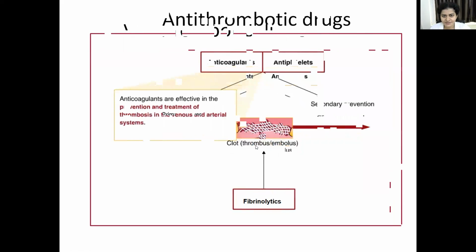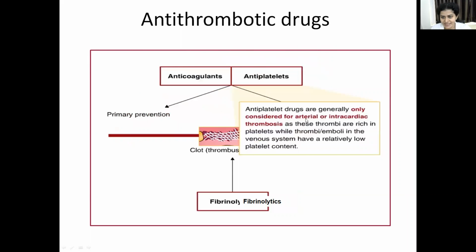Anticoagulant drugs are effective in prevention and treatment of thrombosis in both venous and arterial systems. Remember, anticoagulants are used for prevention and treatment of thrombosis in both venous and arterial. But antiplatelet drugs are only considered for arterial, okay, not for venous. In venous it is least effective. They are mostly prescribed for arterial or intracardiac thrombi, mostly coronary artery blood vessels.